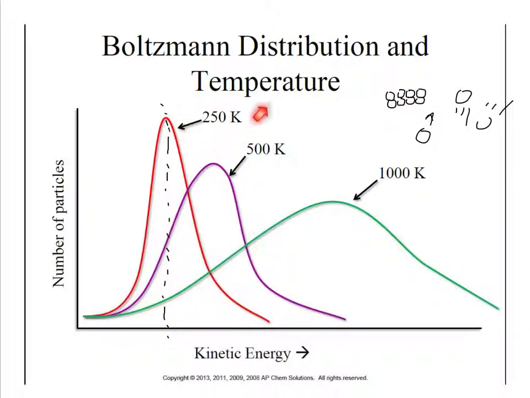So the average would be about 250 Kelvin, which would be the temperature that we feel, and that's about 23 degrees Celsius. So about room temperature. Even though there are molecules that are spread all over there, what we feel is the average. And for this larger curve, you see that it's about 500, and for a much larger curve, it's about 1,000. And actually, as kinetic energy increases, so does the broad spectrum of all the different kinetic energies. So some in the green one are moving extremely fast, and some are hardly moving at all. But on average, it comes out to about 1,000 degrees Kelvin.